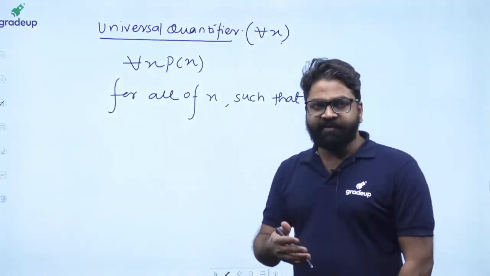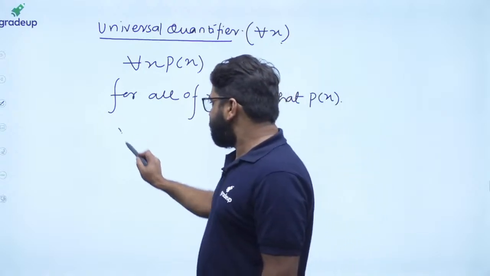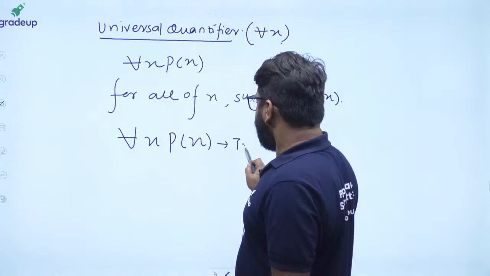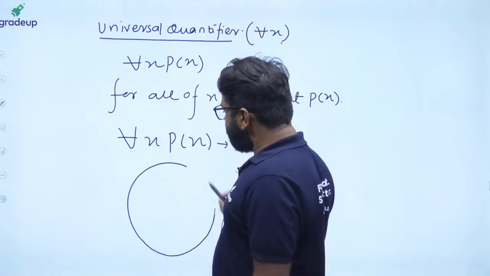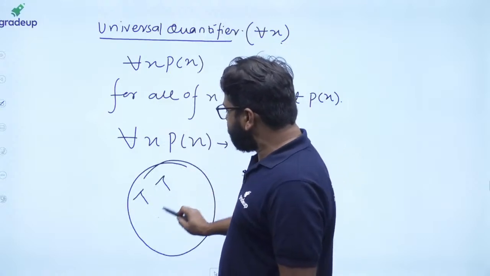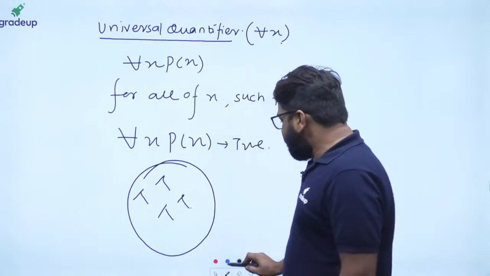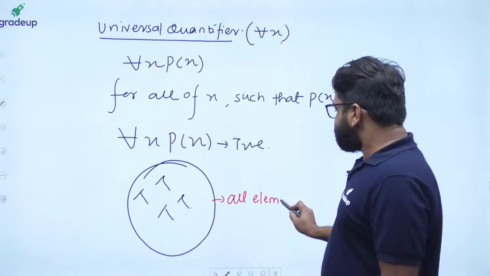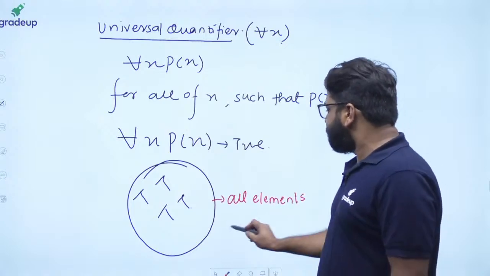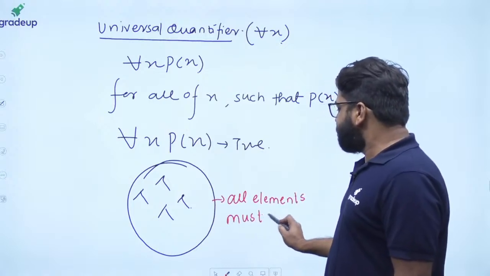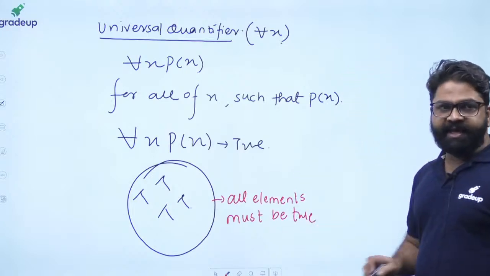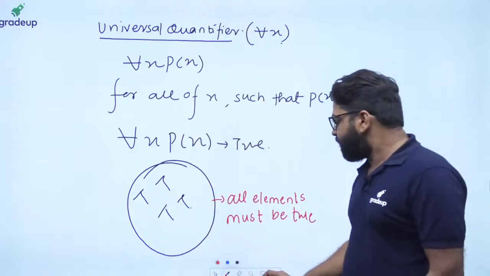Now, when will the universal quantifier become true? Try to understand. For all x, p of x, it will become true when it is true for all the elements. So all elements have to be true, then only it will become true. All elements must be true. That is called a universal quantifier. And then it will become true over here.